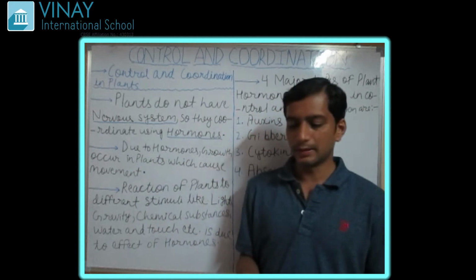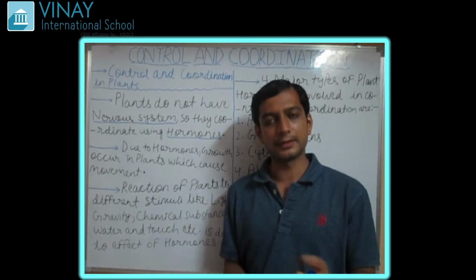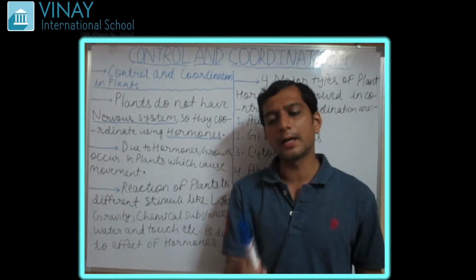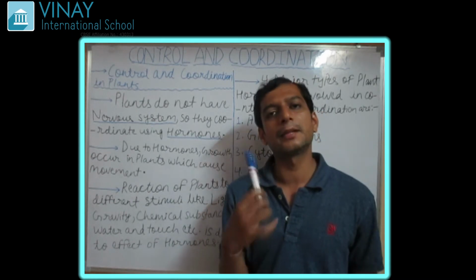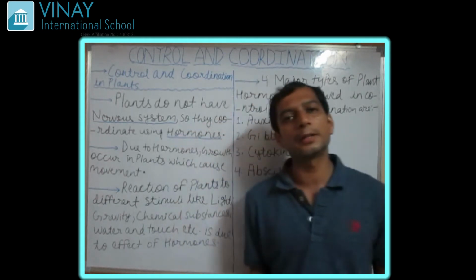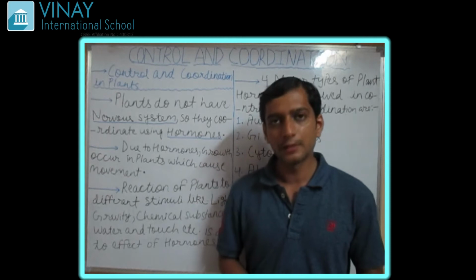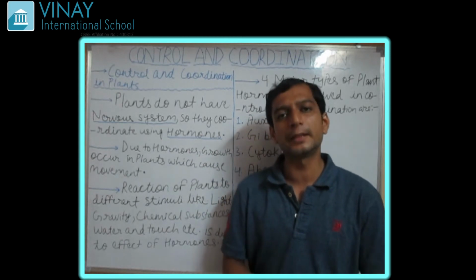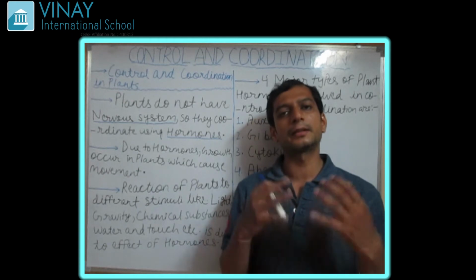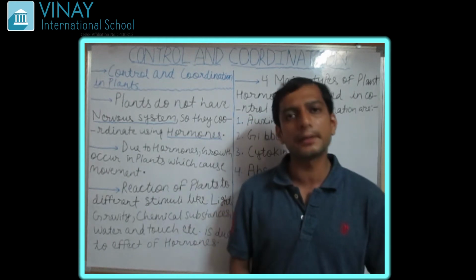For example, when we touch any hot object, we suddenly remove our hand. Who commands us to remove our hand? That is our nervous system. This was the whole thing about control and coordination which we saw in the first part as an introduction.